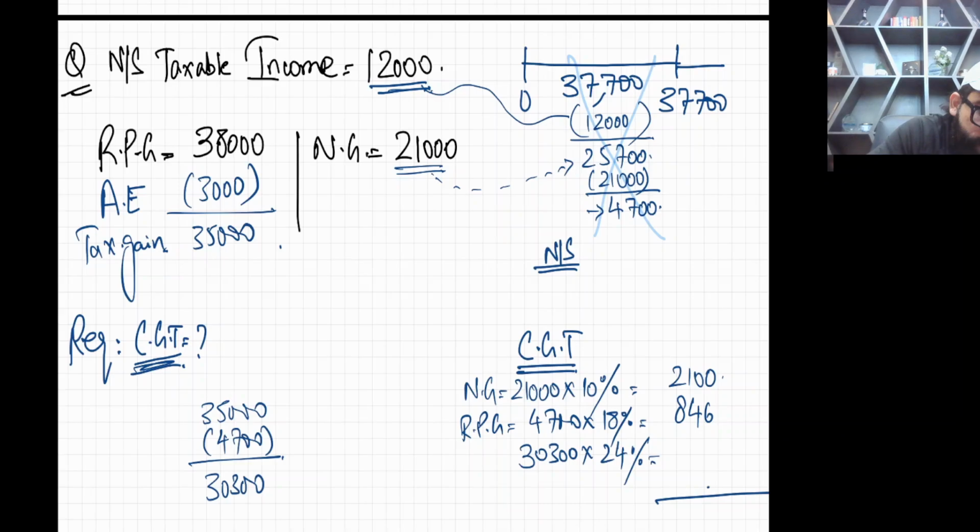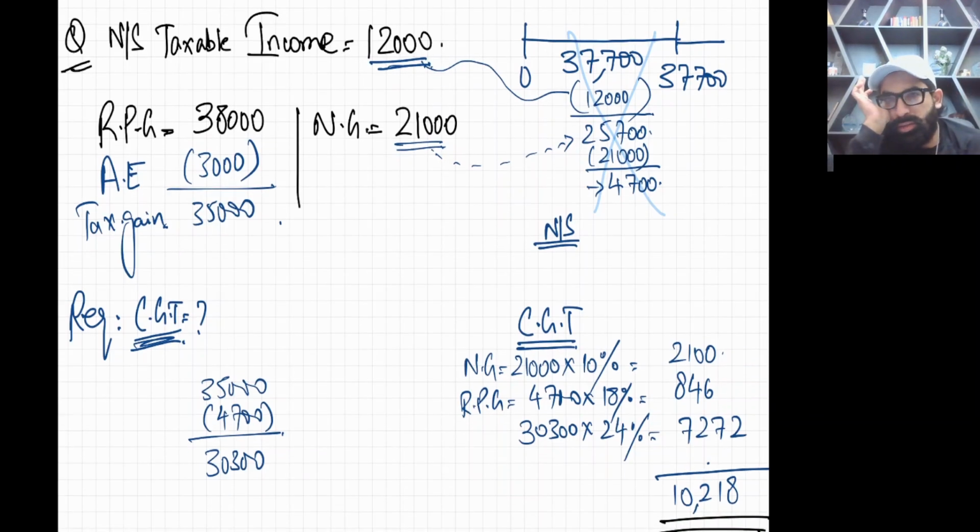Tax rate is 34% for that. 10218 is your answer.